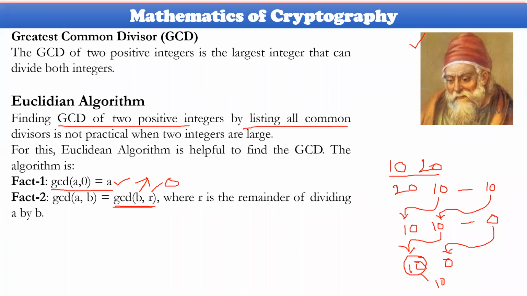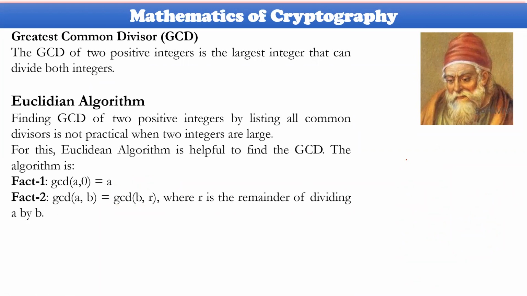By intuition, how could this be specified? This is the way. Some R1 will be equal to the first value, that is A, and R2 will be equal to the second value, that is B. Taking GCD of R1 comma R2 instead of A and B, you get R as the remainder. This is the initial step. In the next step, this value is submitted as R1 and this remainder is submitted as R2. So R1 will be B, and R2 will be R here.